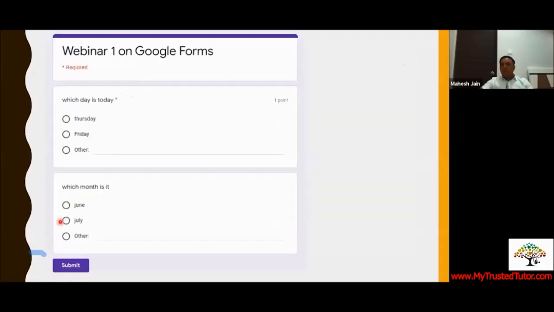Now this is how your form will be visible to the participants. So this you could see.